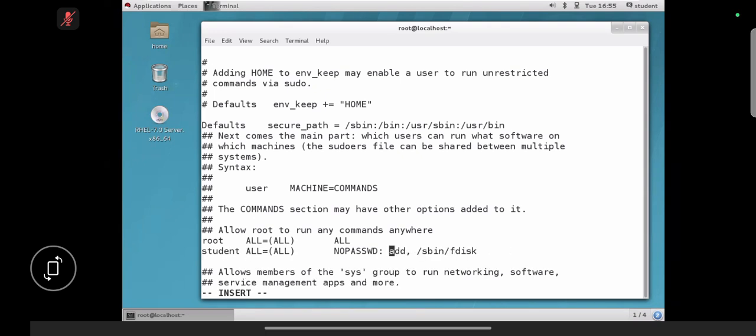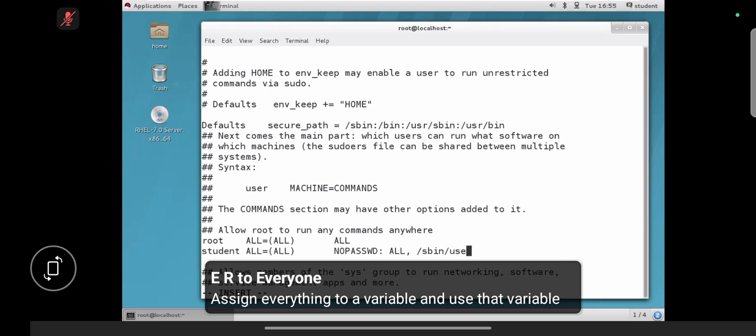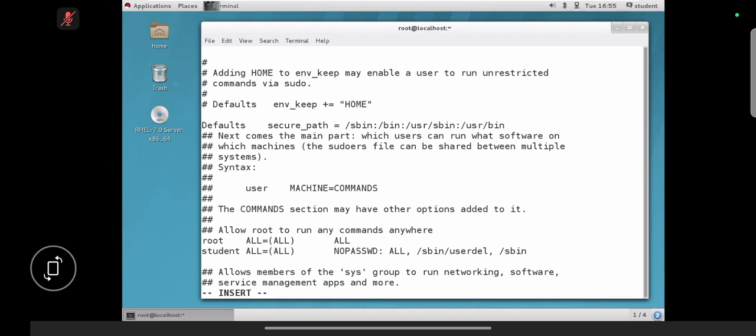Remove those, and put ALL. ALL means it is going to execute all the commands, right? This user should not execute userdel, and he should not execute groupdel also.